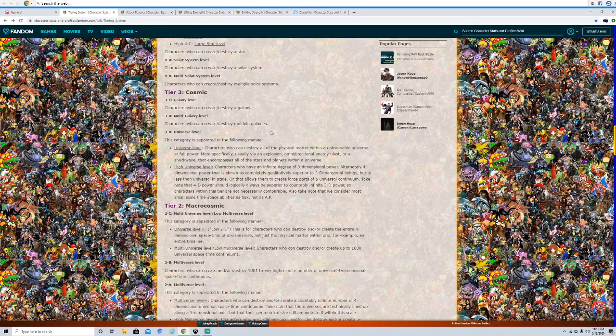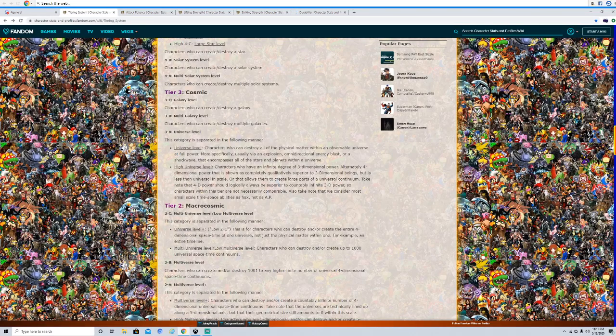Basically, characters can scale to these tiers through direct statements to space-times, or can scale this if they destroy a certain amount of galaxies, or have calculable ranges around those levels. So, that is Universal. High Universal is essentially where you blow up infinite space, or where you blow up the infinite universe. Basically, if you have infinite power, you can blow this up.